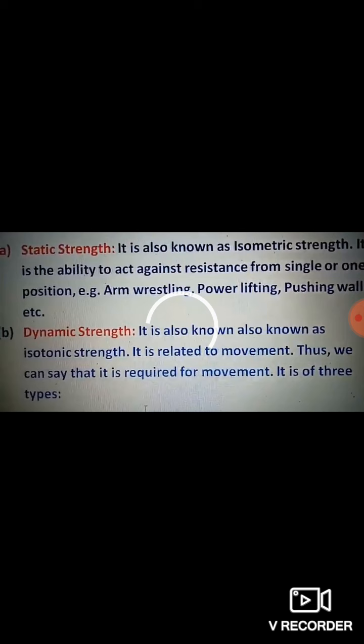For example, arm wrestling, power lifting, and pushing a wall.